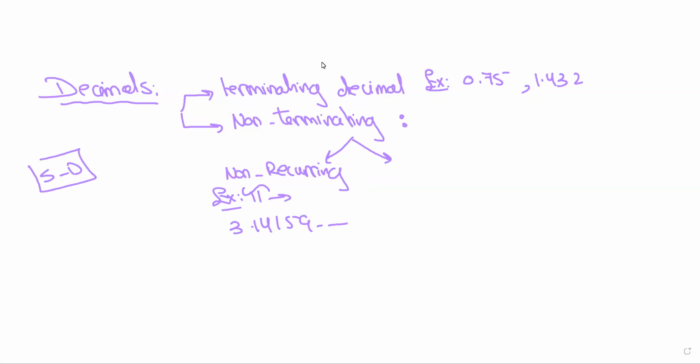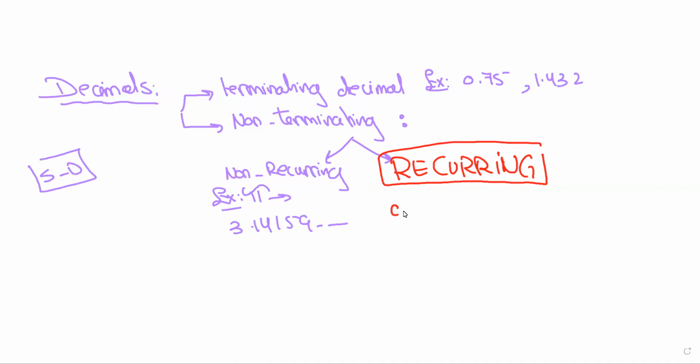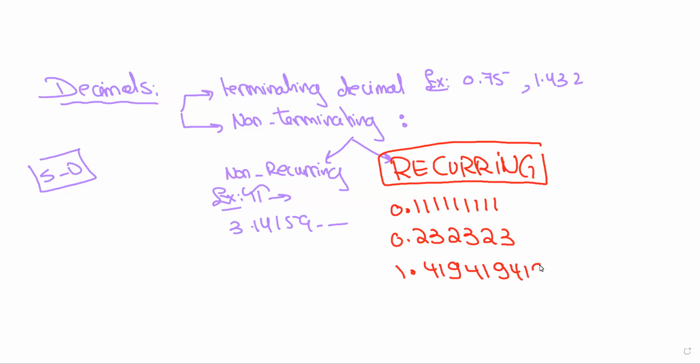And then we have, I'm going to use another color, and I'm going to write this in capital letters. We have the recurring decimals. And what is a recurring decimal? A recurring decimal is a decimal in which it has one digit repeated as follows, like 0.11111. Or sometimes you might have two digits repeated, 0.232323, or you might have more than two digits, for instance, a decimal like this, 419, 419, 419, and so